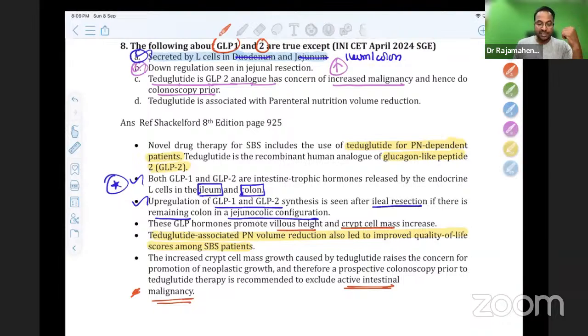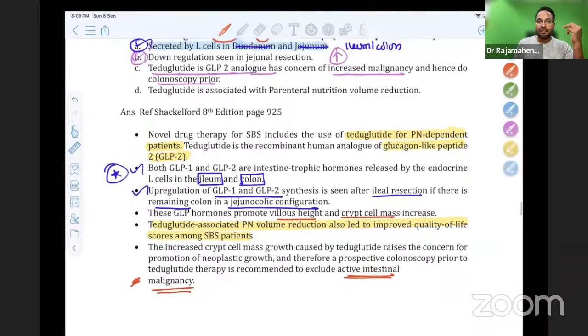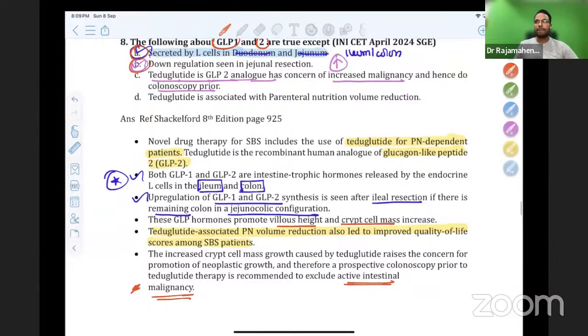Please don't forget GLP-1 and GLP-2 related points. It is secreted by ileum and colon. So the answers here that are wrong are A and B. Okay.